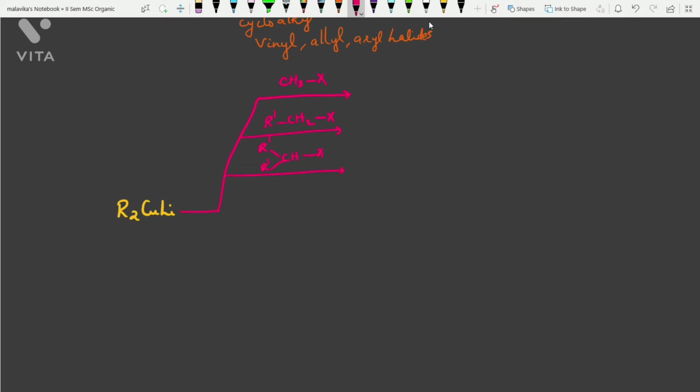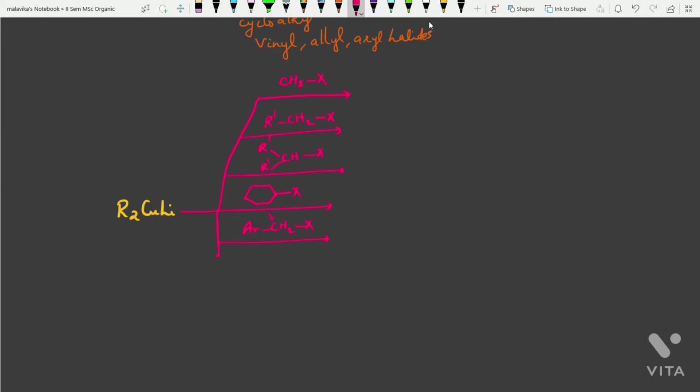Now, as I said earlier, it could be a cycloalkyl halide. Now it could be a benzyl halide like ArCH2X. This is the benzylic carbon, right?